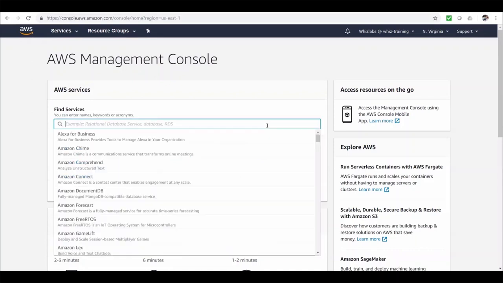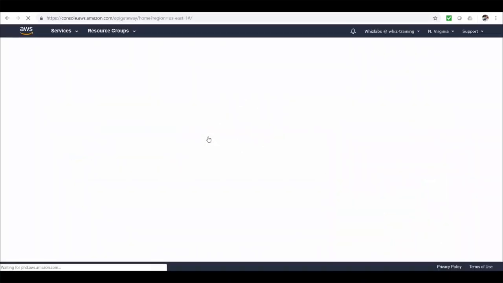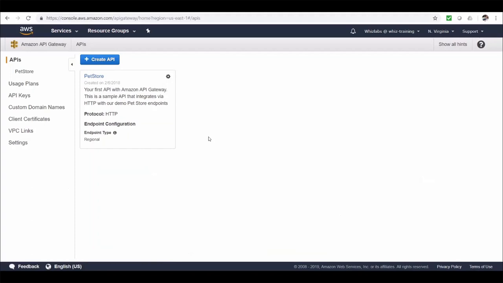Let's search with API Gateway and click on it. This is a landing page for API Gateway. AWS provides a sample API for you to understand the gist of it and play around with. This is just a mock service. It does not have any backend, so feel free to play around with this mock service. For our demo, let's create a new API from this button, Create API.